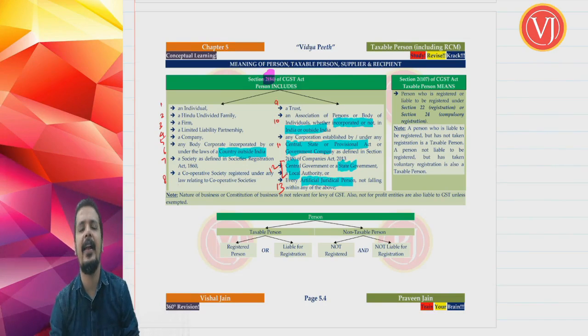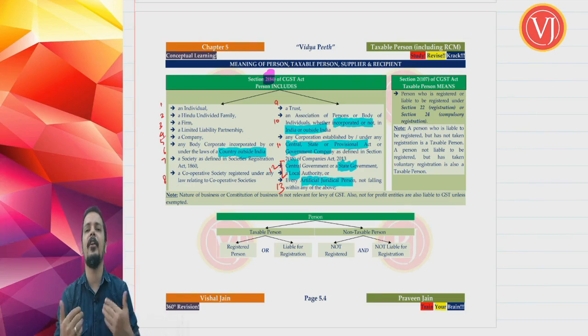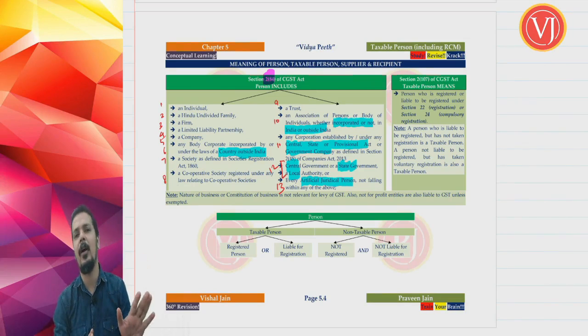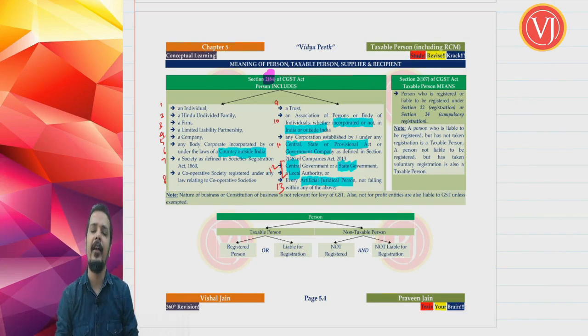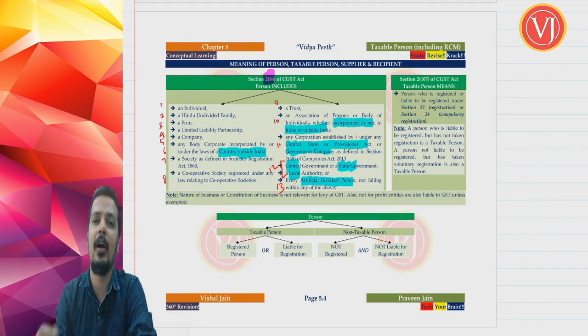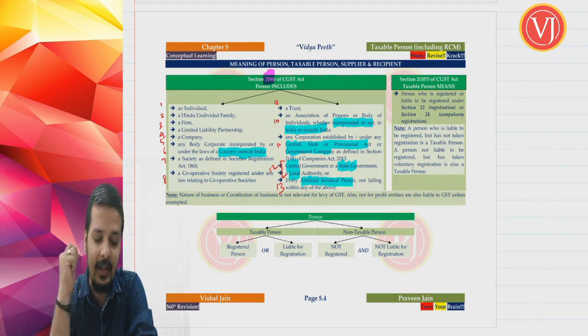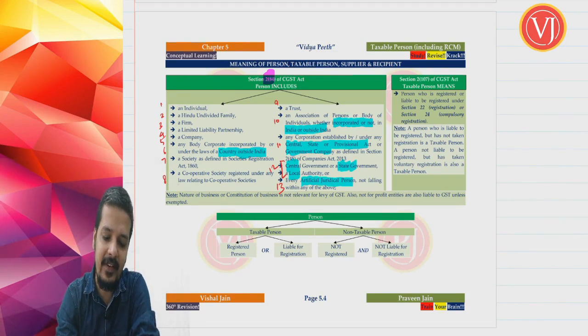Levy is very much there except 3 activities of government: panchayat activity, municipality activity and grant of alcoholic liquor license. Any other activity by the government, even government is liable to pay GST. Exemptions are there for government that we are going to discuss, but levy is clearly there, and for that reason they have included government also in the definition of person, right? That's all about your person when you talk about section 2 clause 84 of your CGST Act.